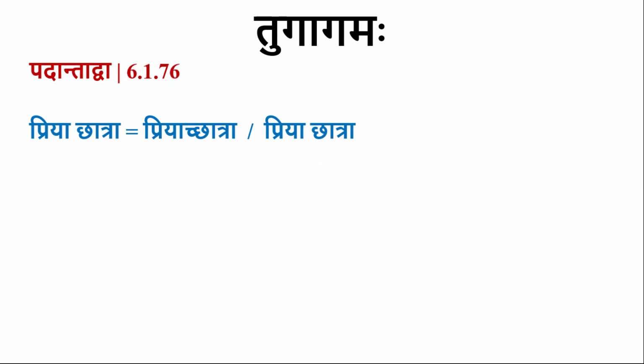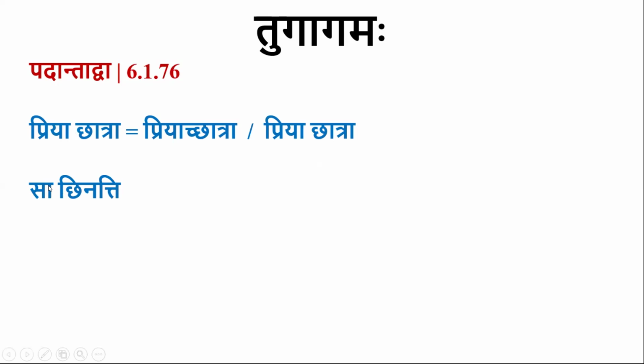So Priya Chatra here, Dirghaswara is present at the end of a pada. So by Padantadva, that Tugagama will be optionally done. Sa Chinatti. She cuts. Here Dirgha A is followed by Chakara.